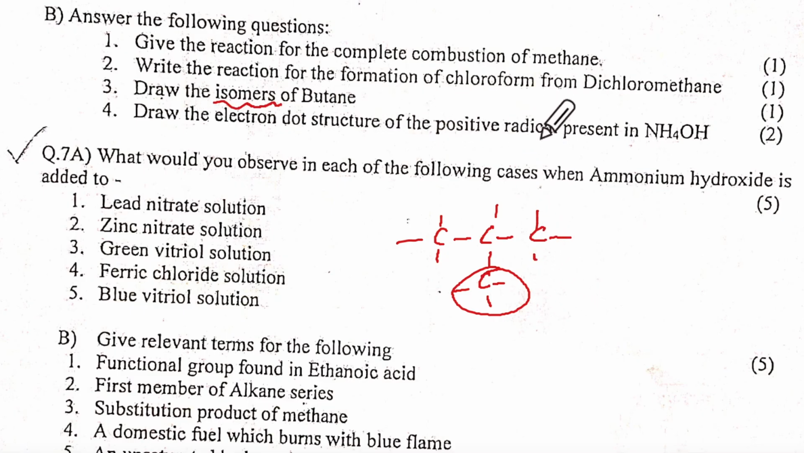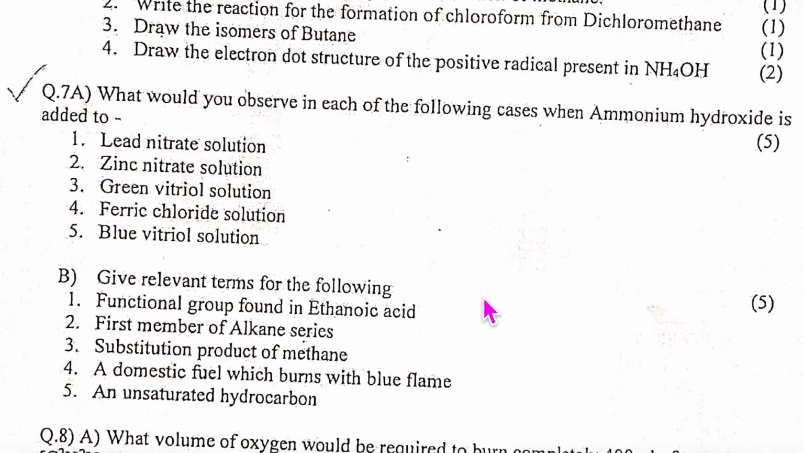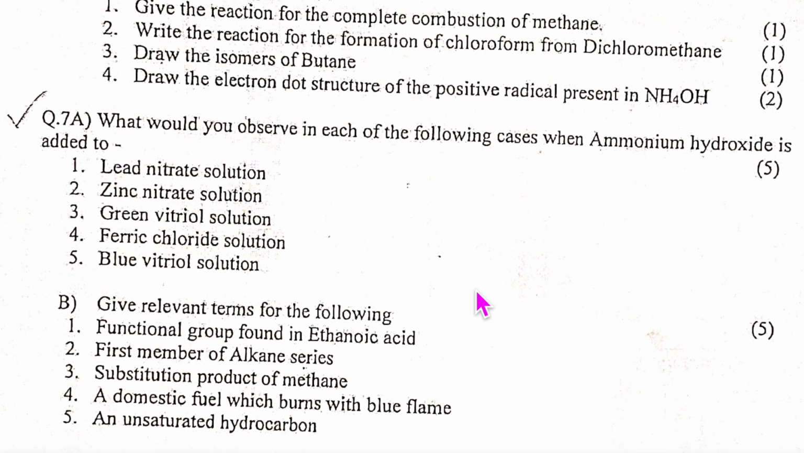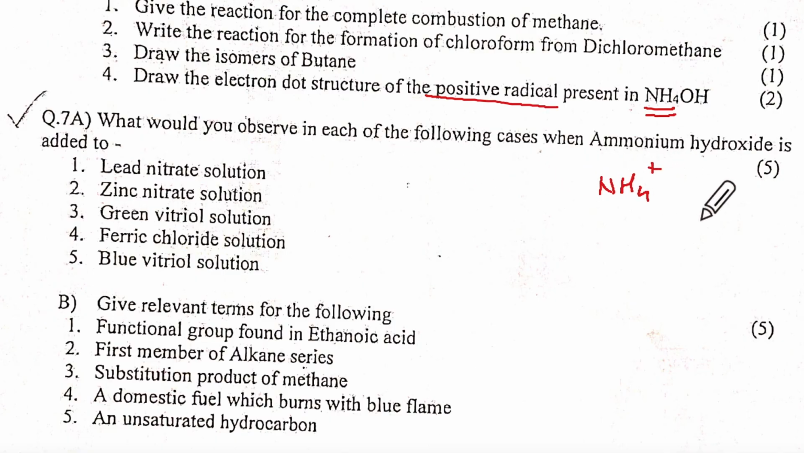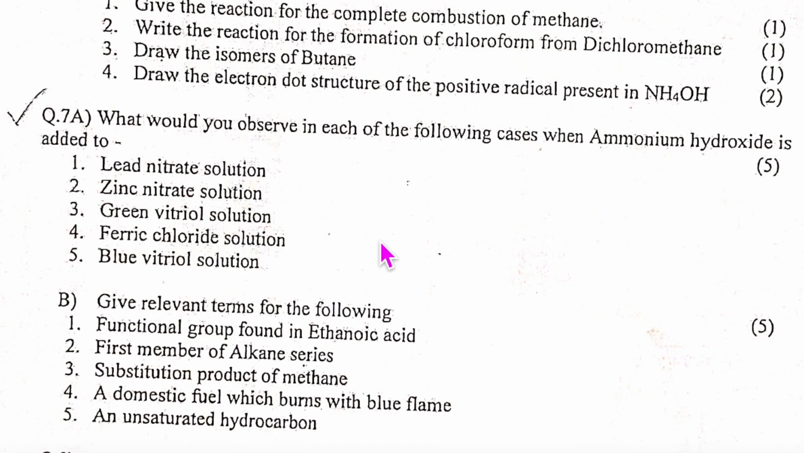Draw the electron dot structure showing how OH minus is formed. Learn this up. This is for 2 marks. If you do not know it by heart, give yourself 0 out of 10. It's about the positive radical. So wouldn't it be NH4? Sorry, what did they say? Positive radical, my mistake. NH4. So how is the NH4 radical formed? That is what you have to mention. Alright, let us move on.